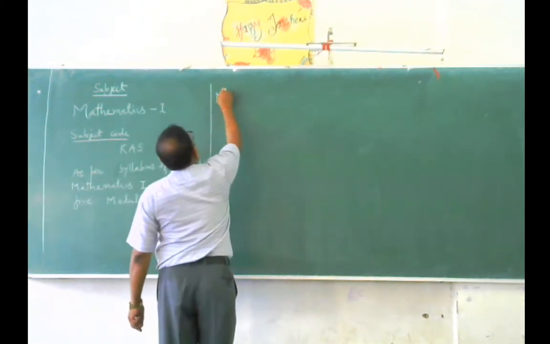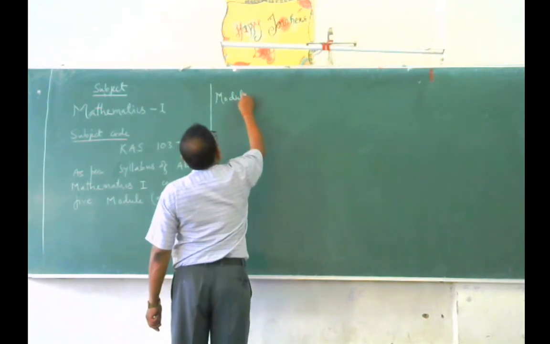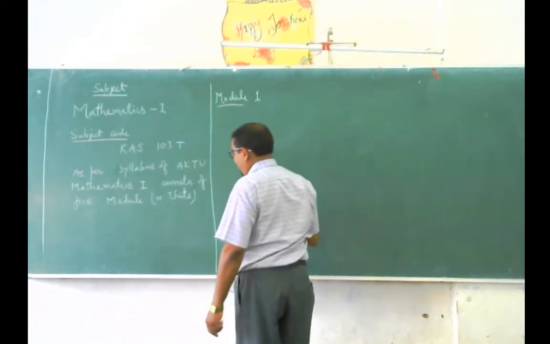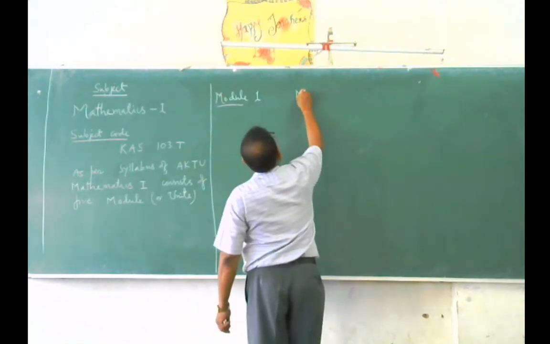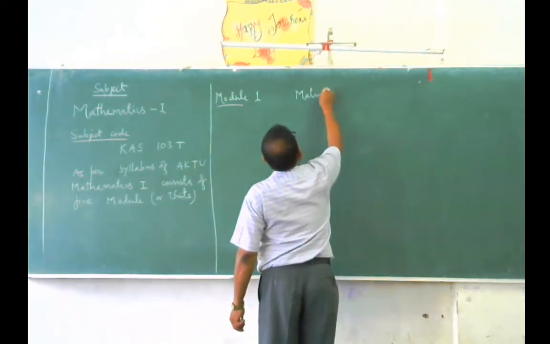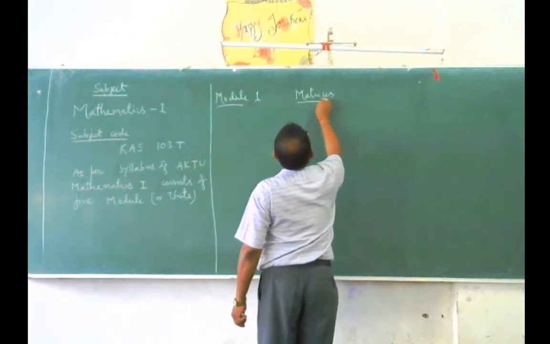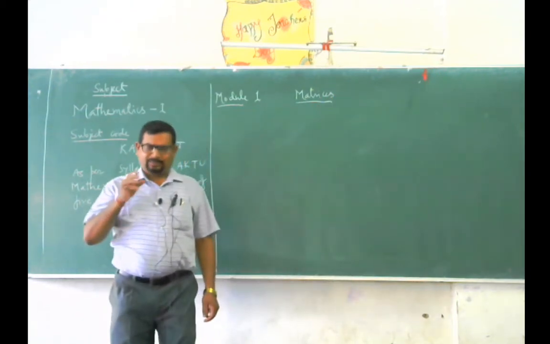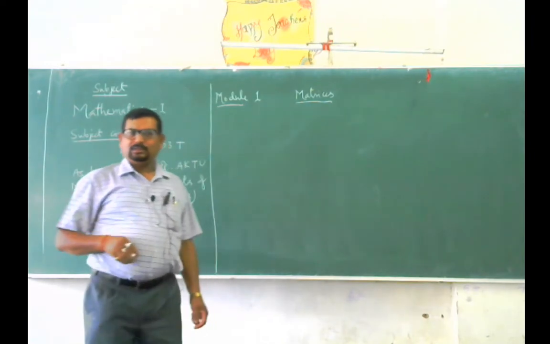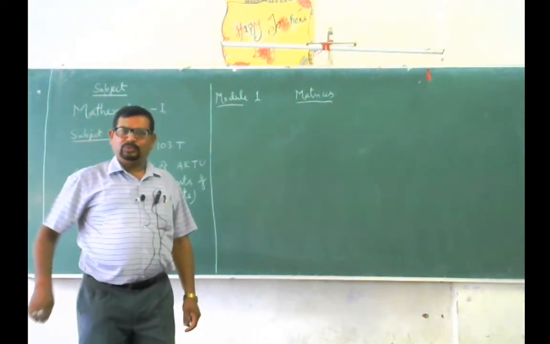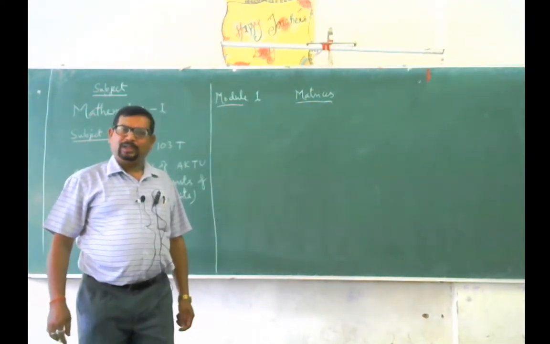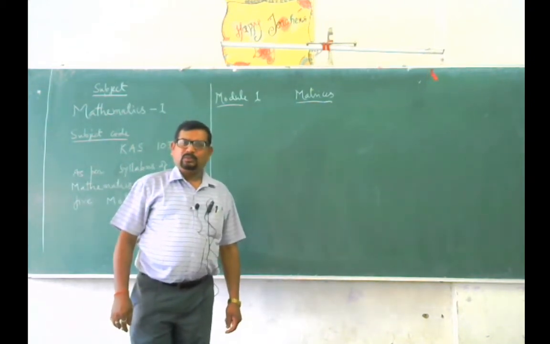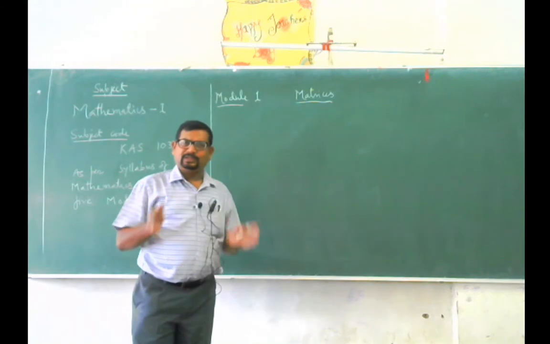Module 1, unit 1 we can say is matrices. The word matrices is not unknown to you. It is explained in class 11th, 12th. What is matrix?